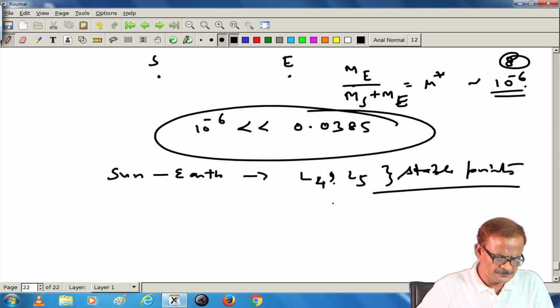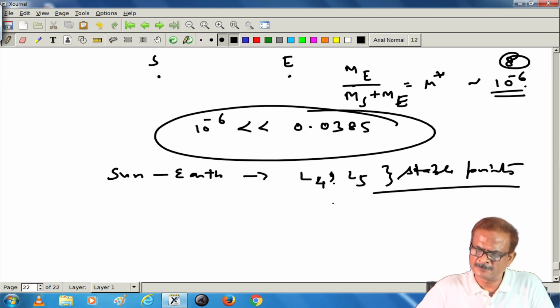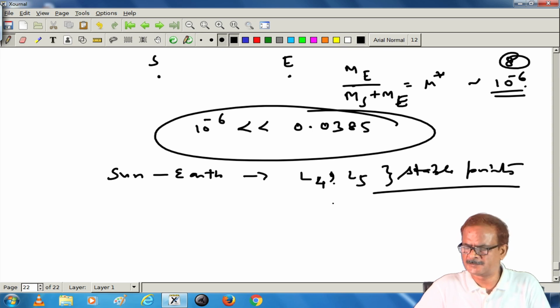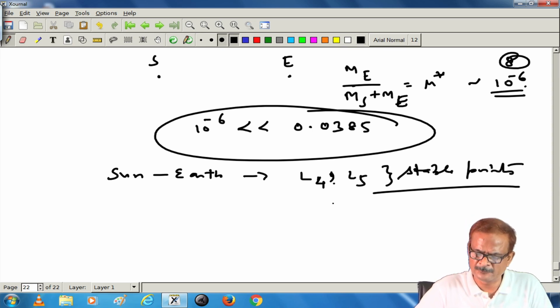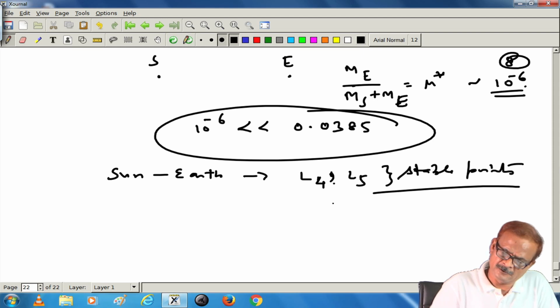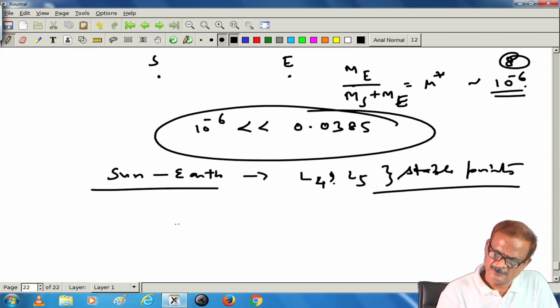And in nature, as I told you, the Trojans are there in the Sun Jupiter system around the L 4 and L 5 points, and also for the Sun Earth system.